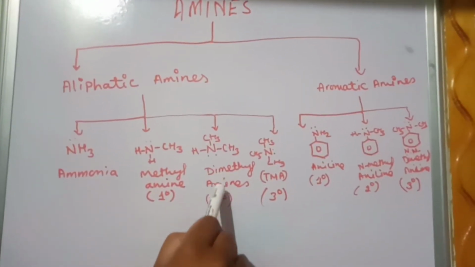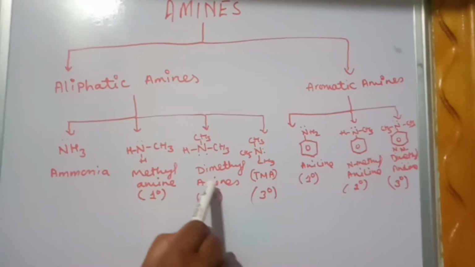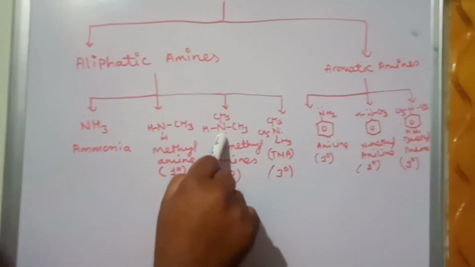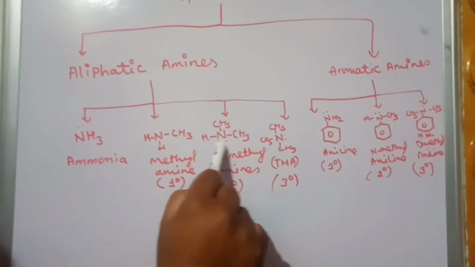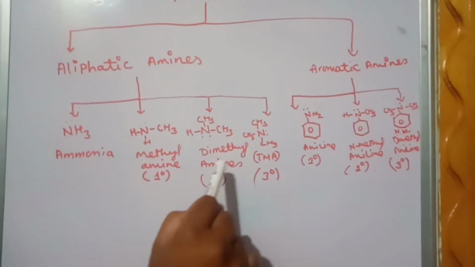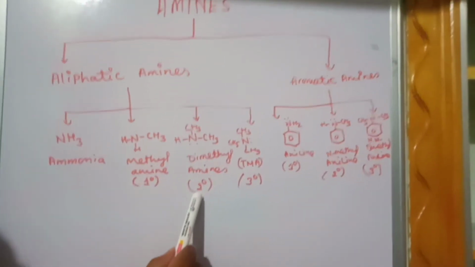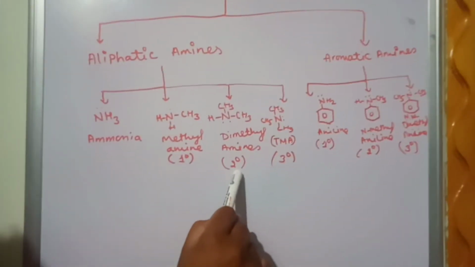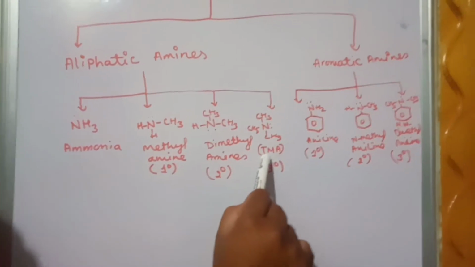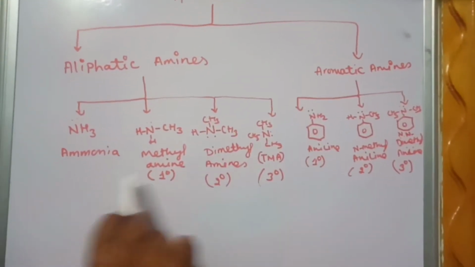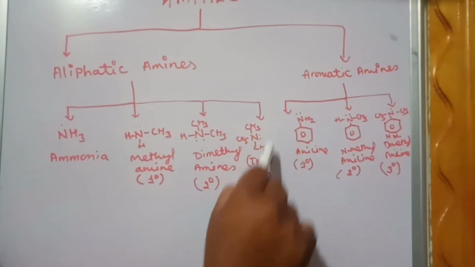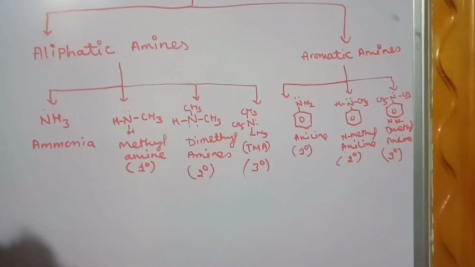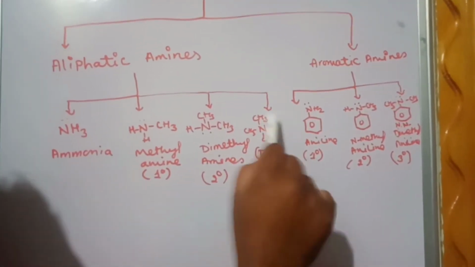The second one is dimethylamine. Dimethylamine means only one hydrogen will be there attached to the nitrogen. Then it is also called a secondary amine, or 2 degree. And the last compound of this aliphatic is trimethylamine. TMA means trimethylamine. Trimethylamine does not contain hydrogen.